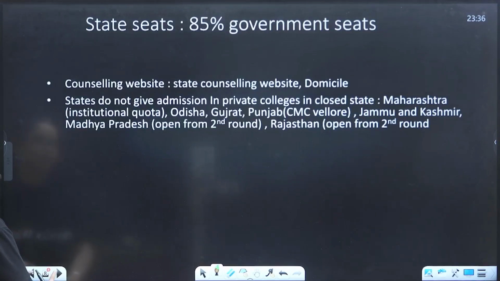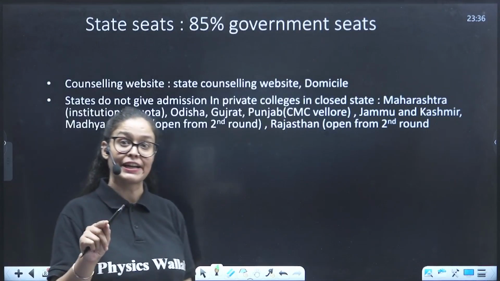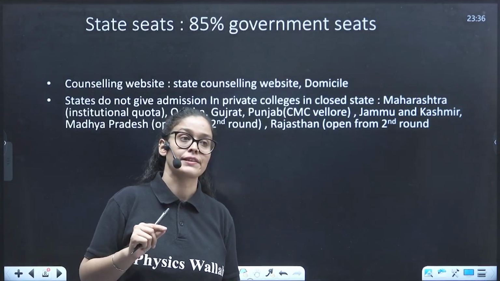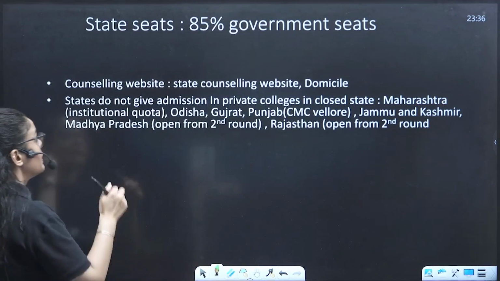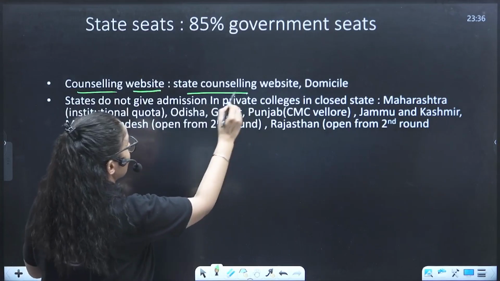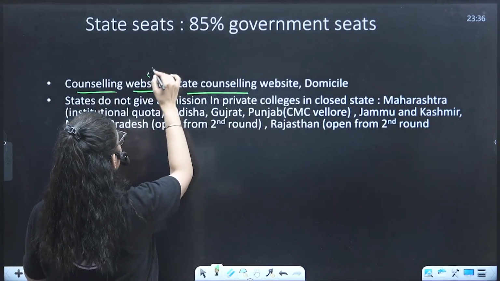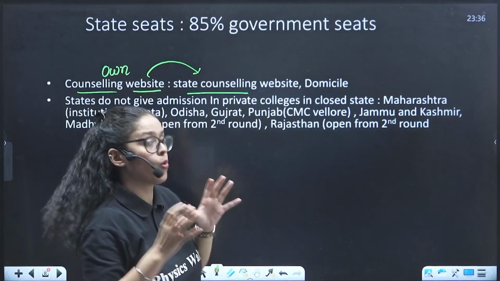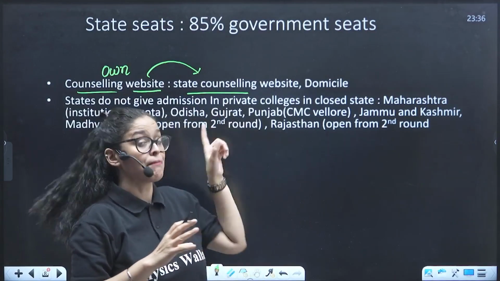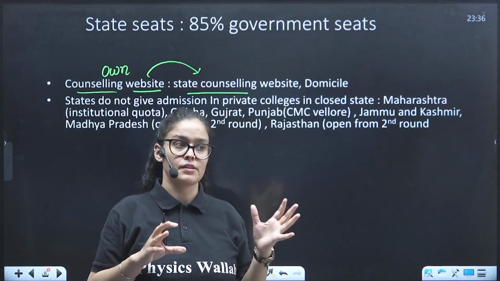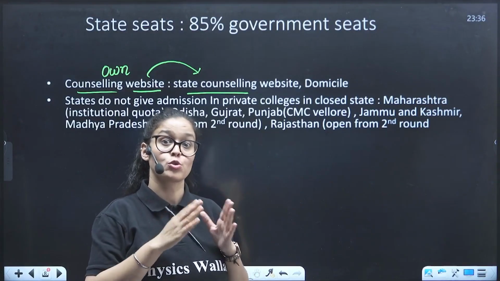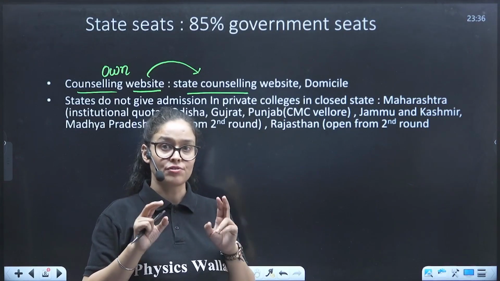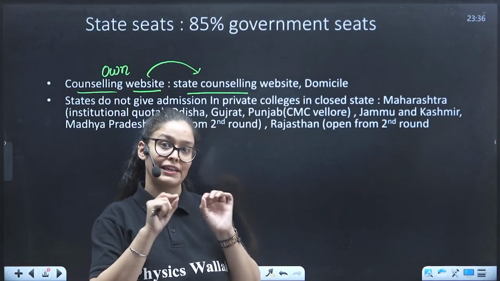You have to show all these category certificates while you are taking admission using the MCC all India quota, or in all the colleges taking admission using MCC counseling. When we talk about state counseling, they have their own counseling website. All the states have their own website. Obviously you have to apply on your state website itself for those 85% seats. Suppose you are from Uttar Pradesh, you just check the Uttar Pradesh website for admission for those 85% seats.